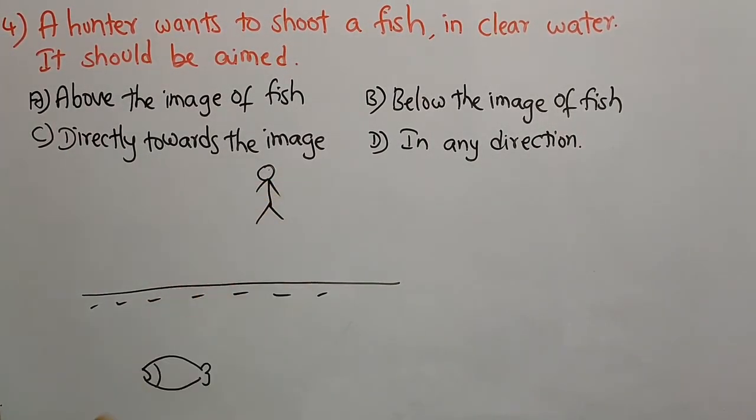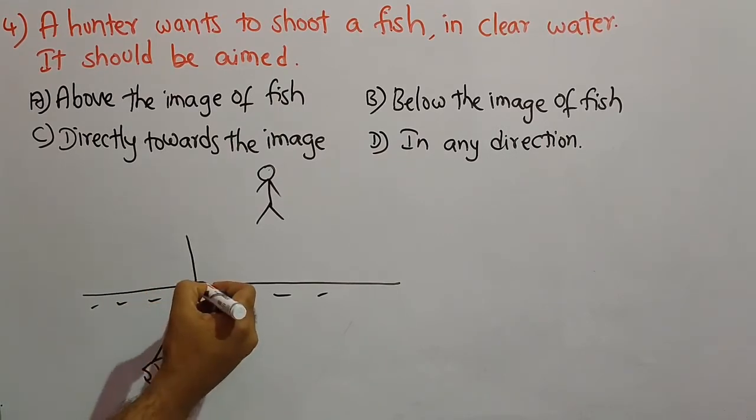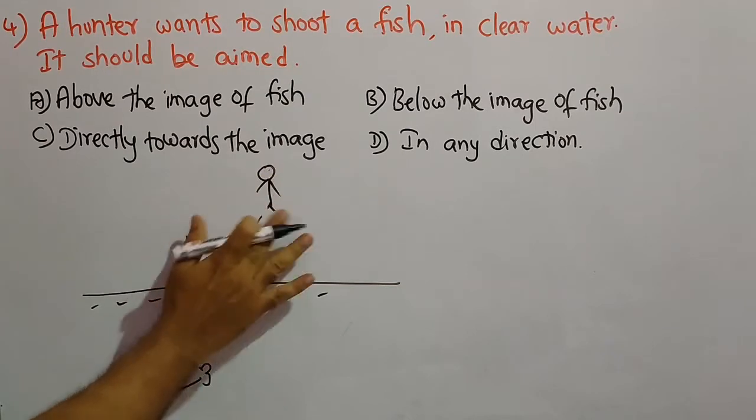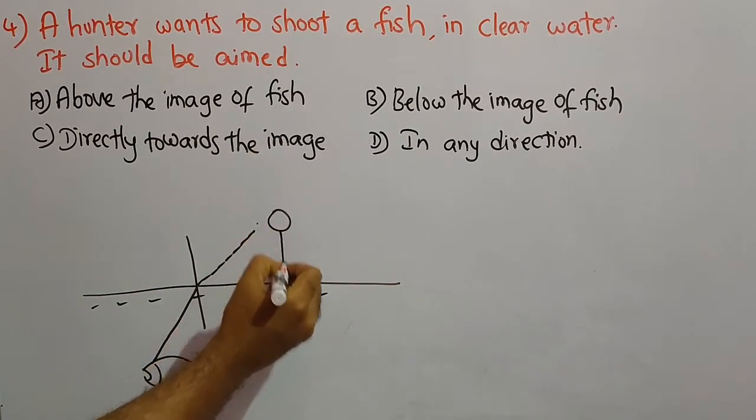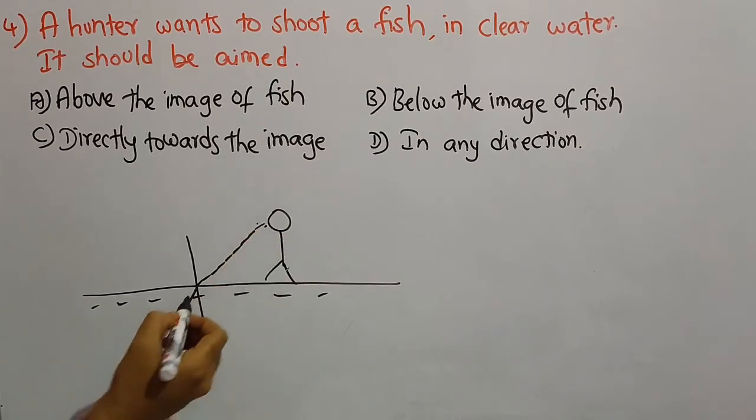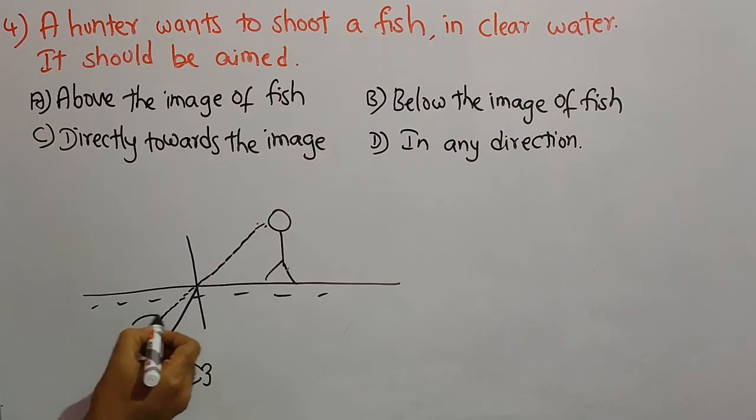So let here be the observer, and when the light rays travel from the fish to the observer, due to refraction they will bend and reach the observer. So let us assume the observer is here, but due to the effect of refraction the observer sees as if the image of the fish is here.